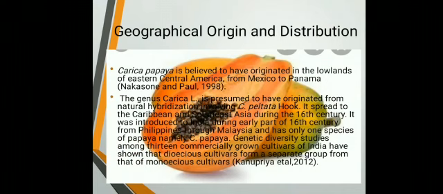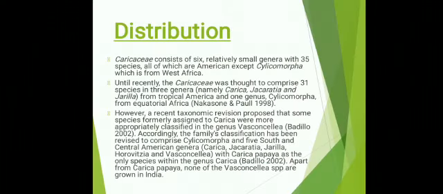Geographical origin and distribution. Carica papaya is believed to have originated in the lowlands of eastern Central America from Mexico to Panama. It was introduced to India during the early part of 16th century from Philippines through Malaysia, and it has only one species of papaya, namely Carica papaya. Distribution of papaya. Caricaceae consists of 6 relatively small genera with 35 species, all of which are American except Cyclicomorpha, which is from West Africa.